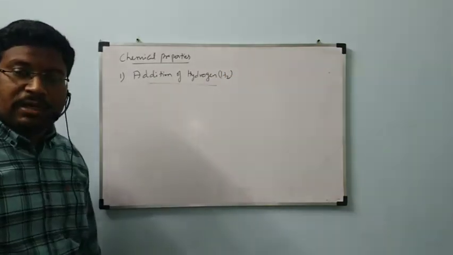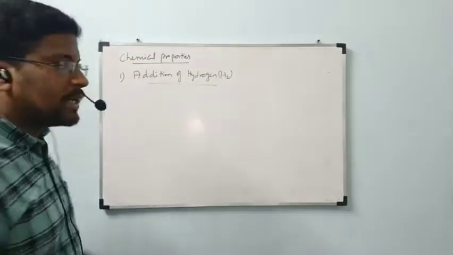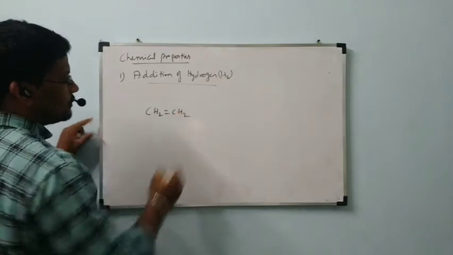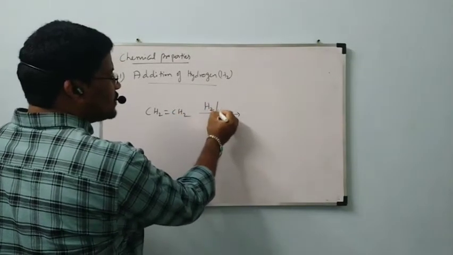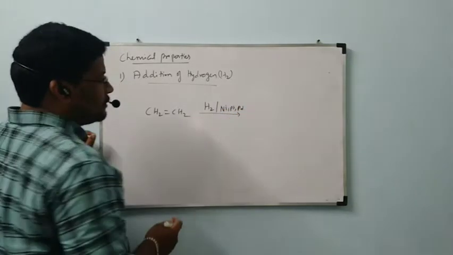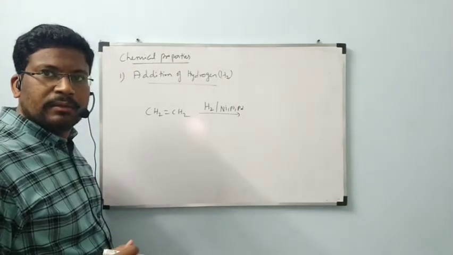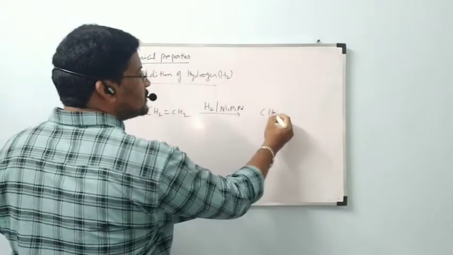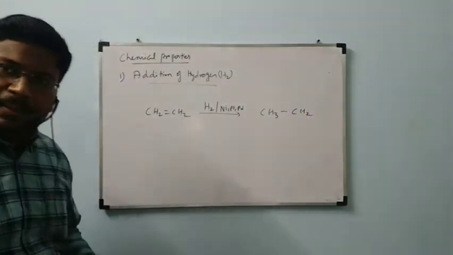Addition of hydrogen, already we told what that is: hydrogenation. Let us take an example. CH2=CH2 will be reacted with H2 in the presence of nickel, platinum or palladium. Now addition of hydrogen is going to happen. What will happen here? We get CH3-CH3. This is the chemical property.